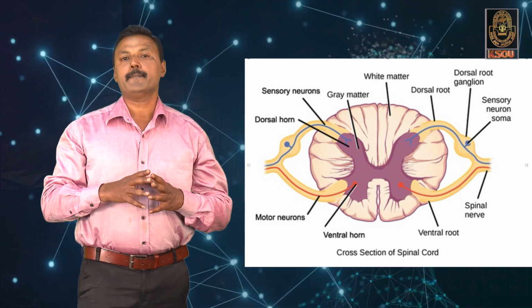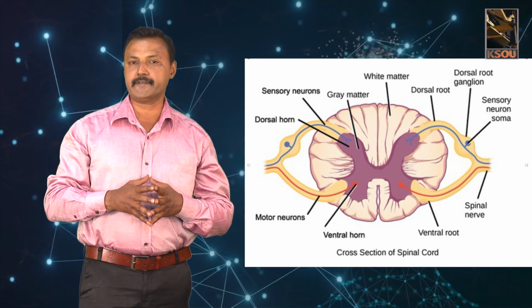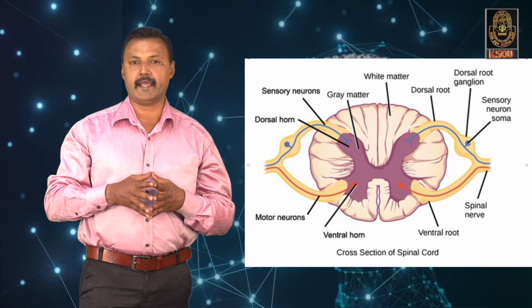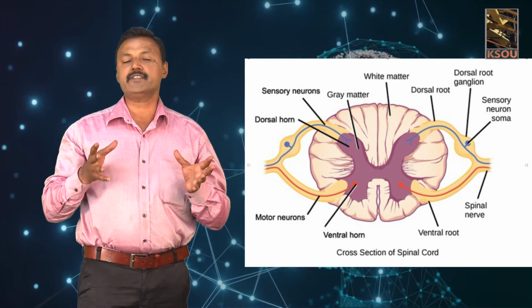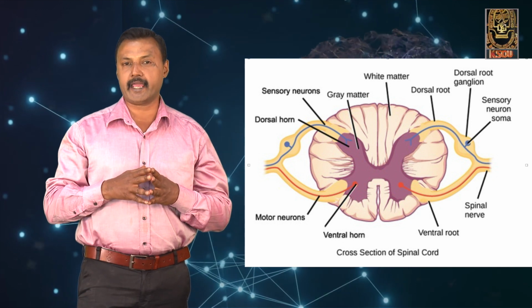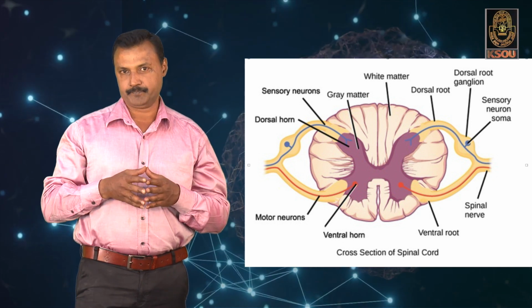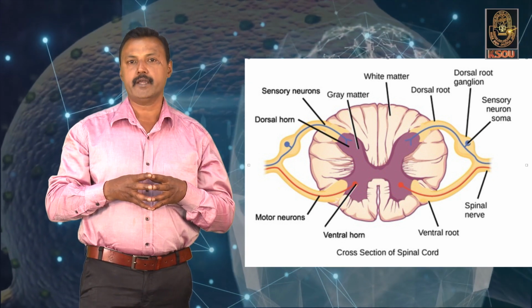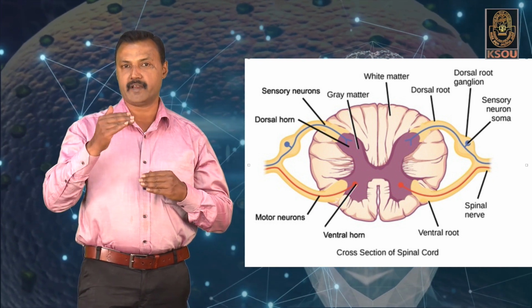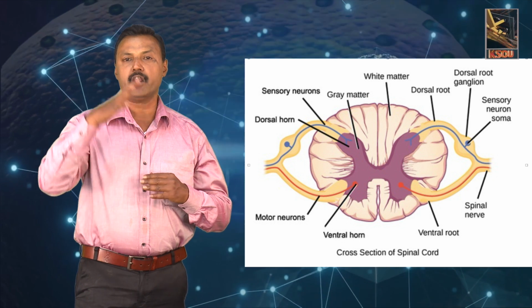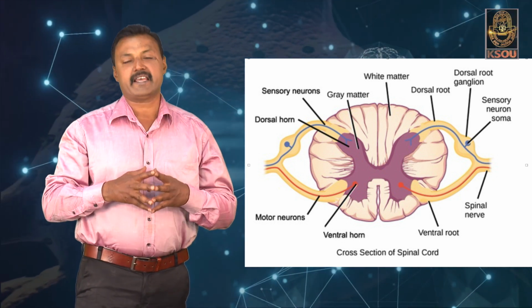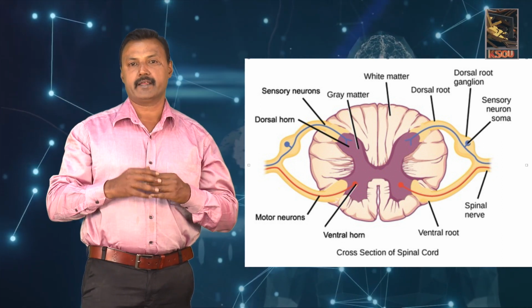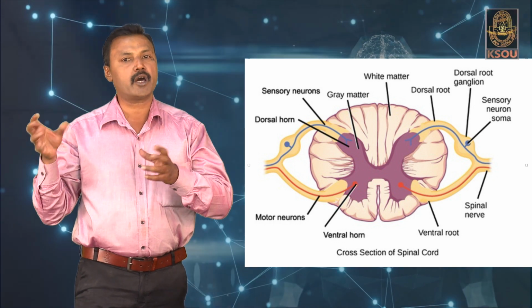The gray matter is gray in color because of the presence of numerous nerve cells, whereas the white matter is white in color because of the presence of numerous myelinated nerve fibers, and that is why they are differentiated into gray matter as well as white matter. The arms thrown out by the spinal cord are called the dorsal arm as well as the ventral arm. The dorsal arm region carries sensory nerves, whereas the ventral region carries the motor nerves.